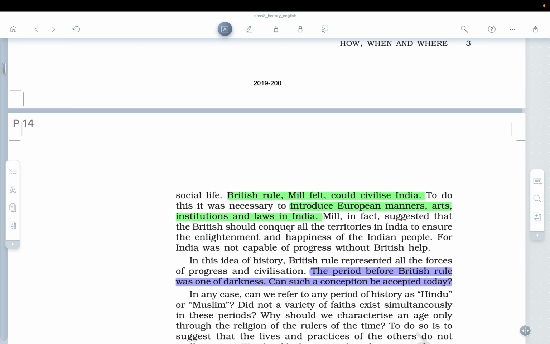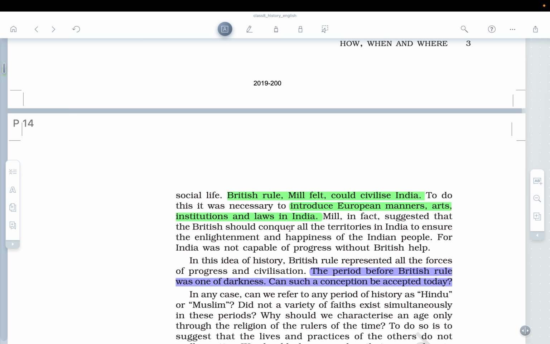So basically, Mill in fact suggested that the entire India needed to be conquered by the Britishers, as India was not capable of progress without British help. You see what kind of notion was created, that India was not capable of developing on its own without the help of the Britishers. That was not the case.